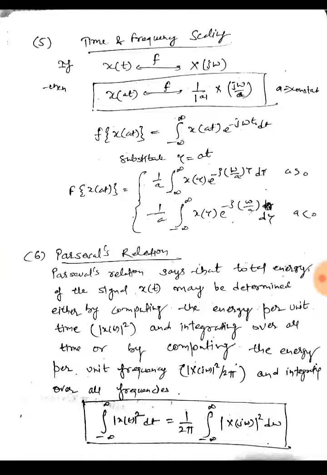Now comes Parseval's relation, which often comes in your semester examinations, so this derivation is very important.